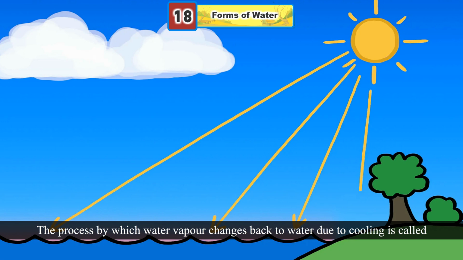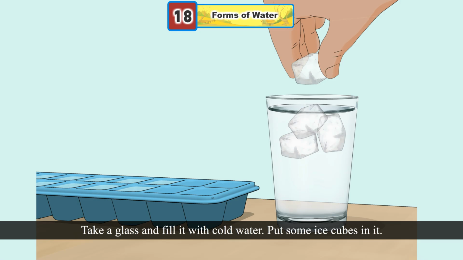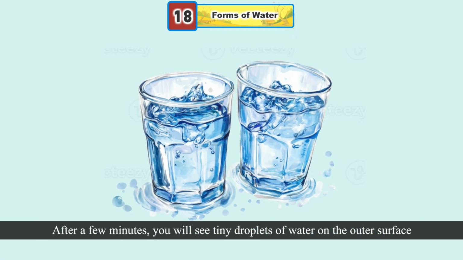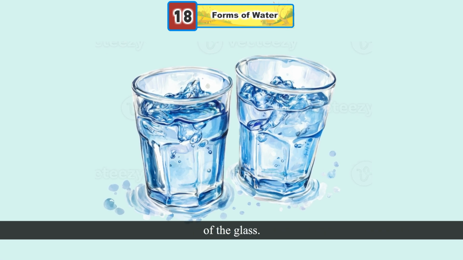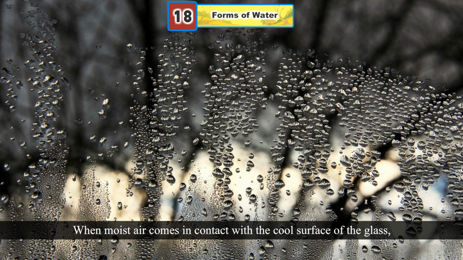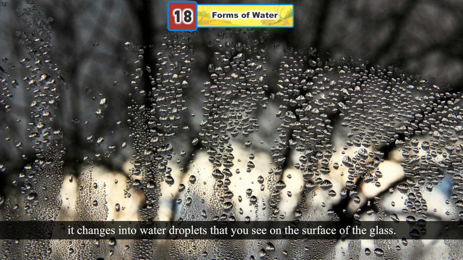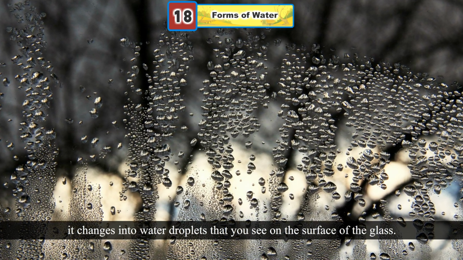Condensation. The process by which water vapor changes back to water due to cooling is called condensation. Take a glass and fill it with cold water. Put some ice cubes in it. After a few minutes, you will see tiny droplets of water on the outer surface of the glass. When moist air comes in contact with the cool surface of the glass, it changes into water droplets that you see on the surface of the glass.